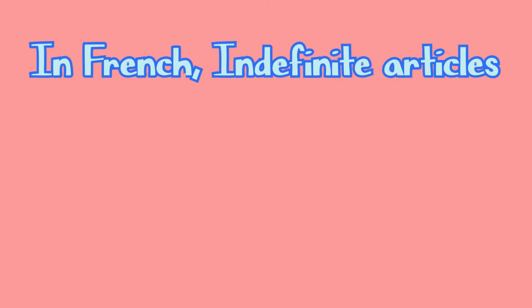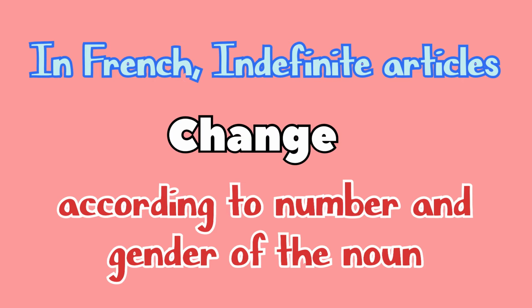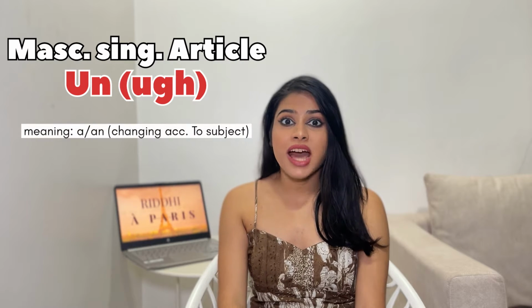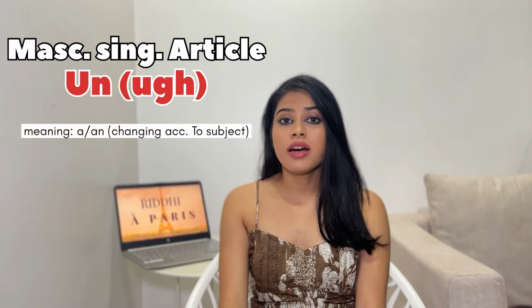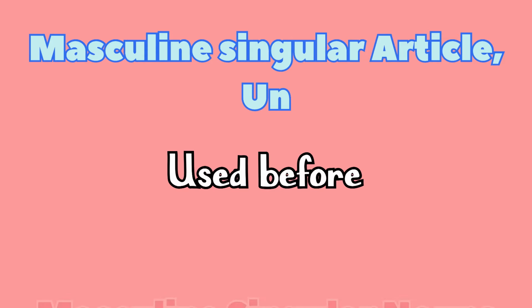In French also we have these indefinite articles, but they change depending upon the gender and the number of the noun. I know that by the definition you must be confused, but let's start with the examples so you can understand it better. Let's start with the masculine indefinite article un, meaning a or an, you can say. And it is used always before the masculine singular noun. Let's understand it better using the examples.